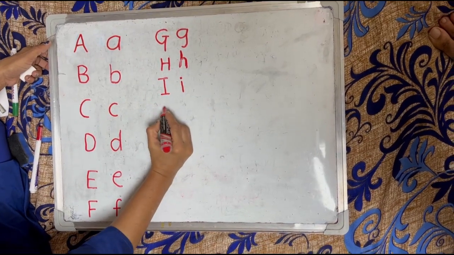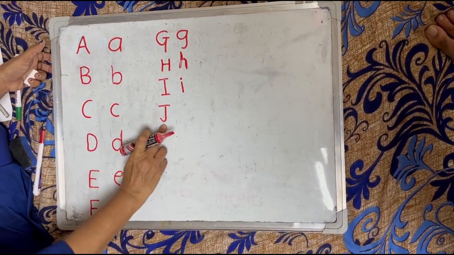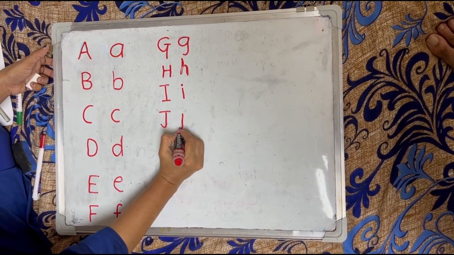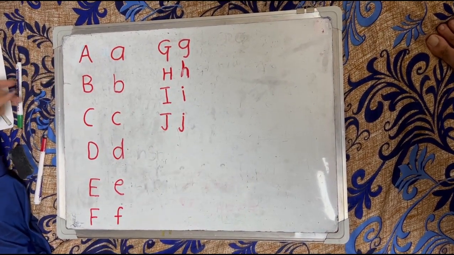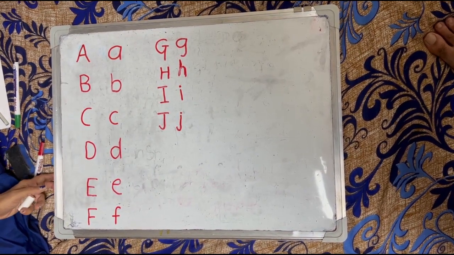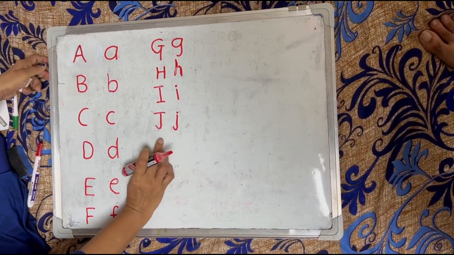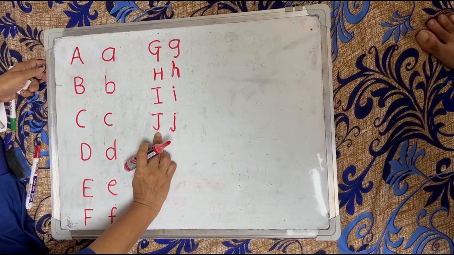Your next letter is J. Capital letter J and small letter j. The phonic sound of letter J is J.